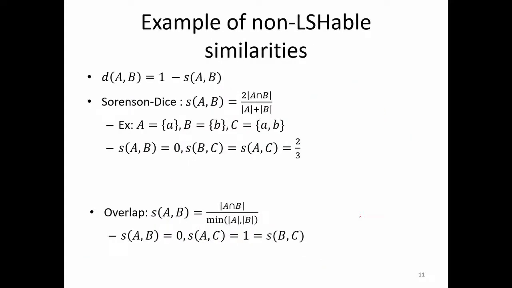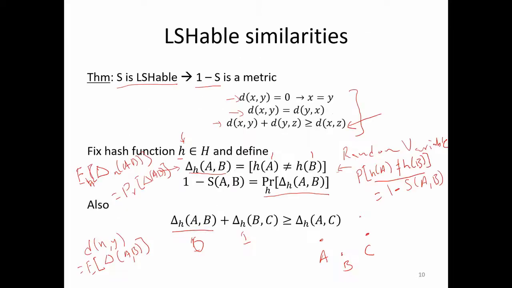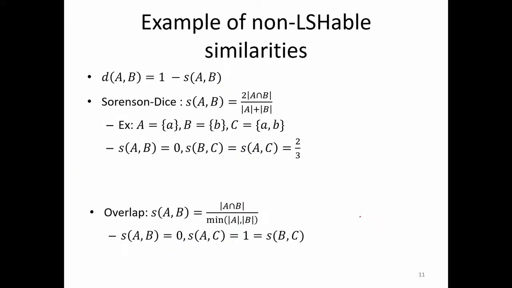So even before all similarities derived from metrics, let us take similarities which are not derived from any metric. One similarity is the Sorensen dice. What is the Sorensen dice? It is similar to Jaccard similarity, except that we are now taking the sum of the size of A and the size of B instead of taking A union B. And since we are taking a sum here, we are taking 2 in the numerator.